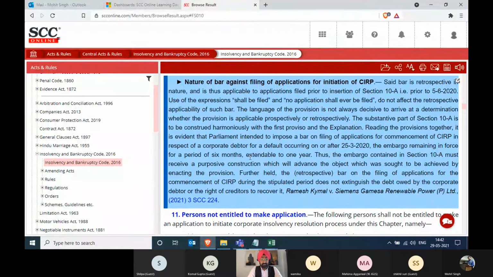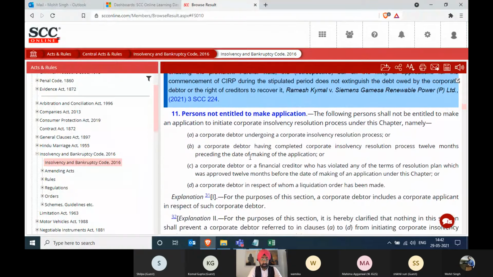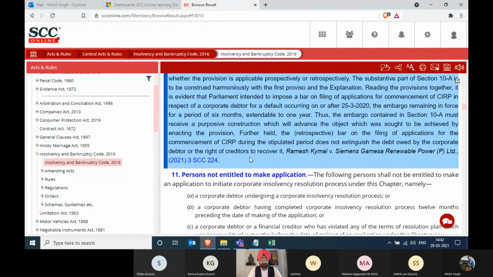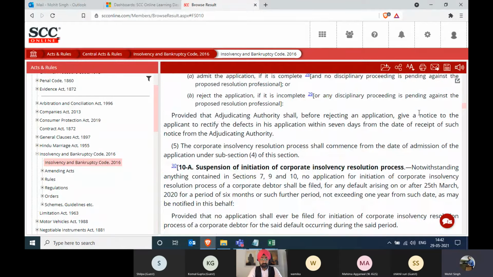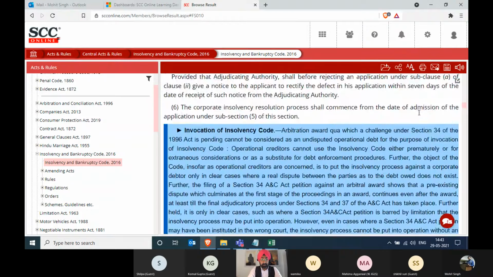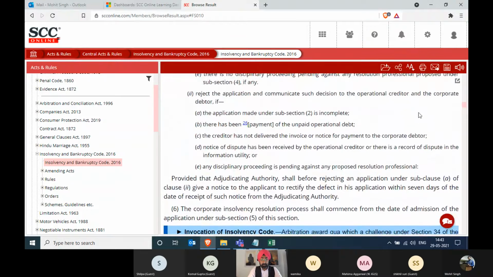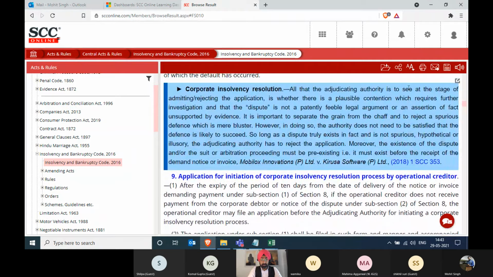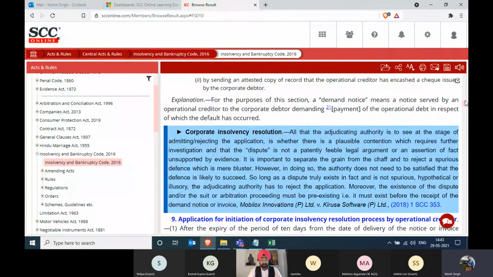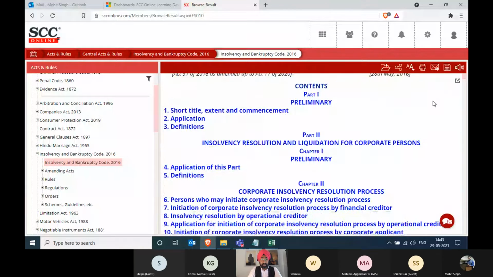Mohit, can you take the, I think there's one which you just left at the starting. There was some difference between the central and state act, something like that. If you scroll up, sir, to the starting. No, just go up. I think there was something interesting that I just missed out. Shall I go to the index? Yeah, go to the initial starting of this act, and then scroll down. Okay.